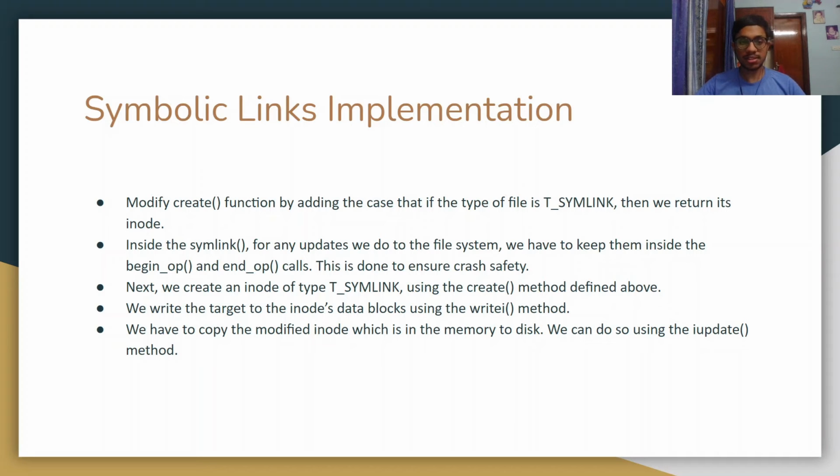Now in the symlink system call, what we have to do is to create an inode of the type T_SYMLINK, which is done using the create method. So in this inode, we have to write the target, and this is done using the writei method. Finally, to copy the modified inode, which is currently in memory, to the disk, we use the iupdate method.